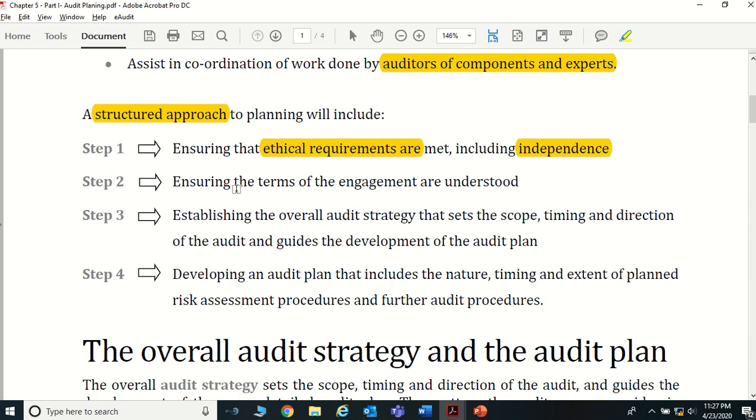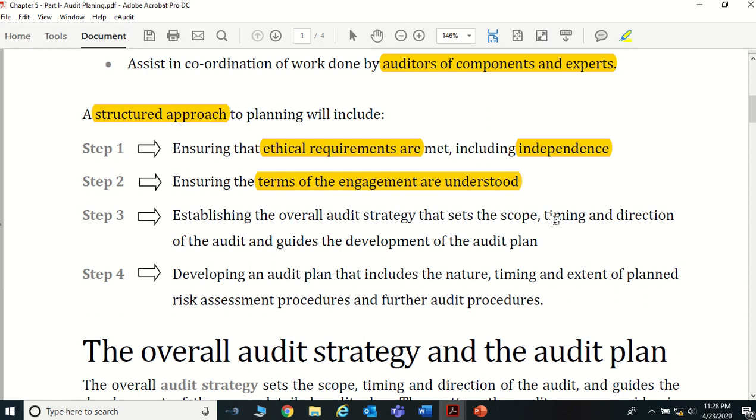The second thing, you want to ensure the terms of the engagement are understood, because we discussed the terms of the engagement, the engagement letter, why we issue an engagement letter to our audit client, what its importance is, and what things we communicate to the client through an engagement letter.